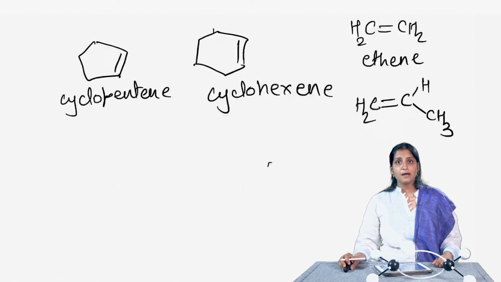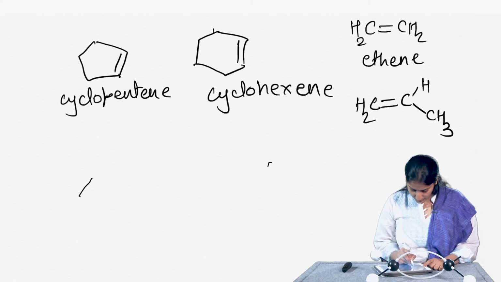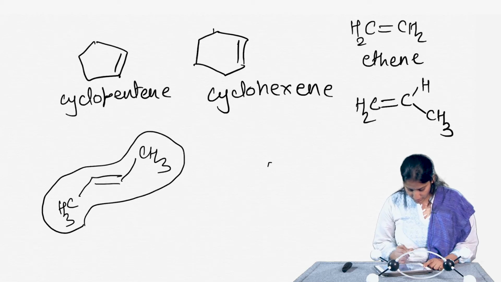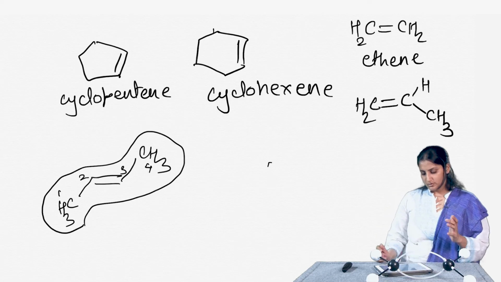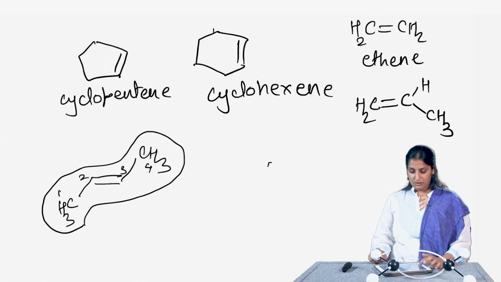Herein I have some examples. So, let me just take one example here. For example, we already looked at 2-butene, this was trans 2-butene. If I take the longest continuous chain, it is this particular chain, 1, 2, 3, 4, right. So, you start numbering such that the double bond gets the lowest possible suffix.